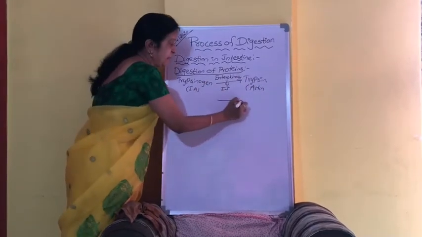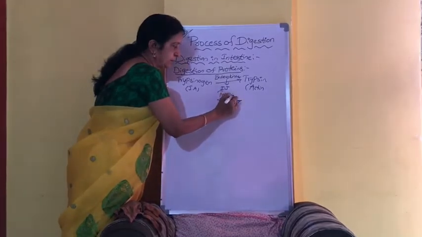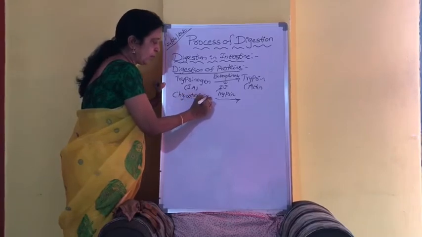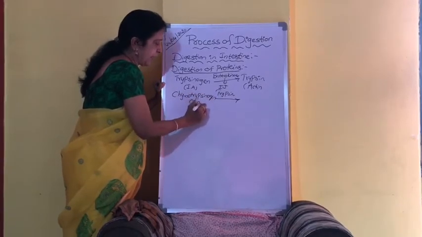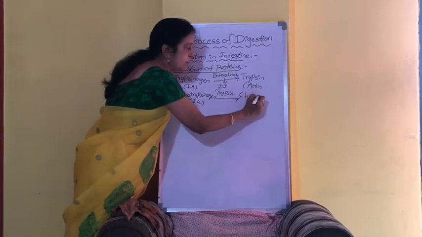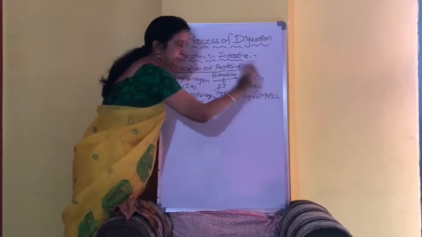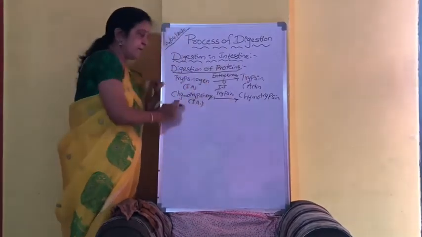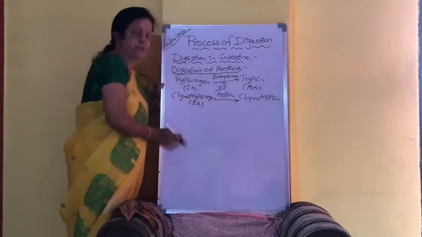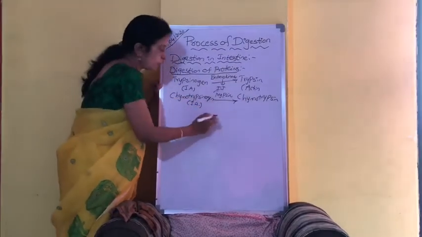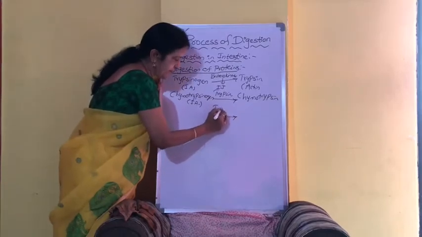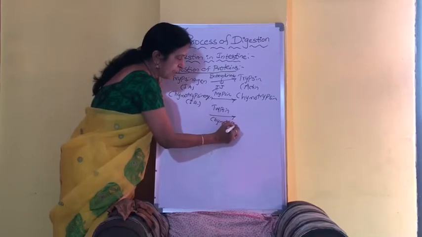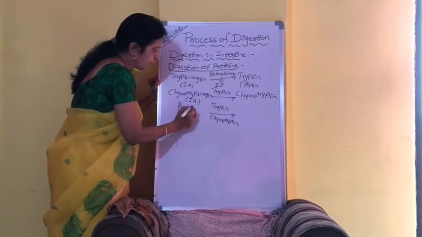Now this trypsin will act on chymotrypsinogen, which is also inactive, and convert it into chymotrypsin. So trypsinogen is getting converted into trypsin, and chymotrypsinogen is converting into chymotrypsin. Now these two enzymes, trypsin and chymotrypsin, will act on the proteins.